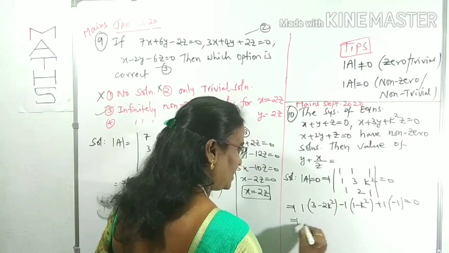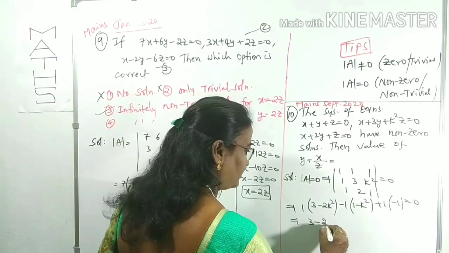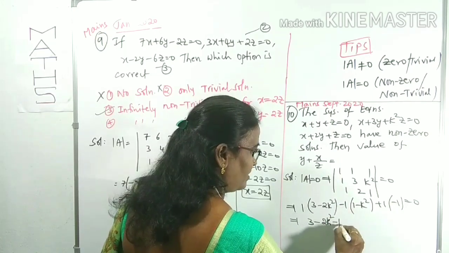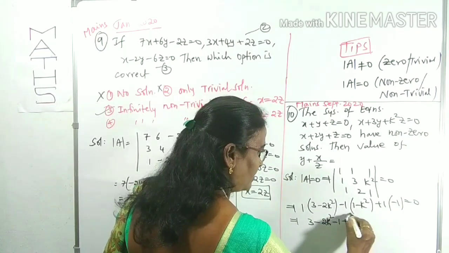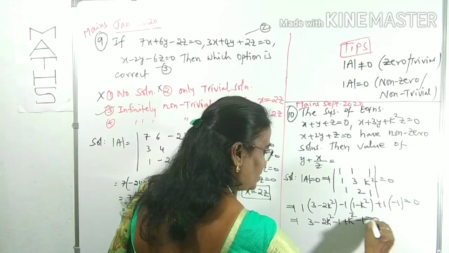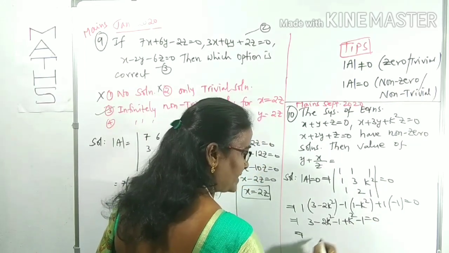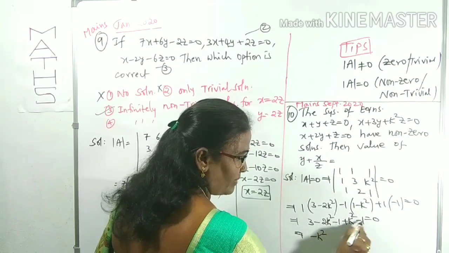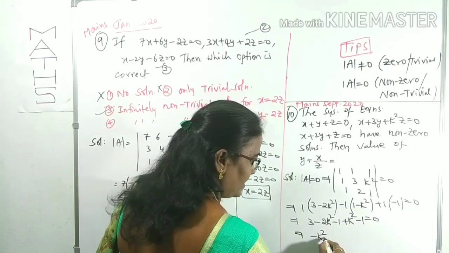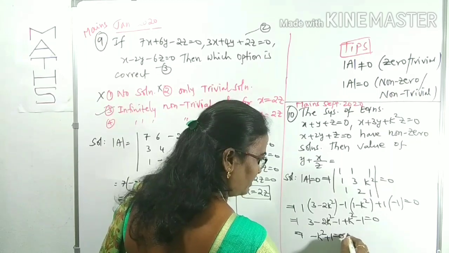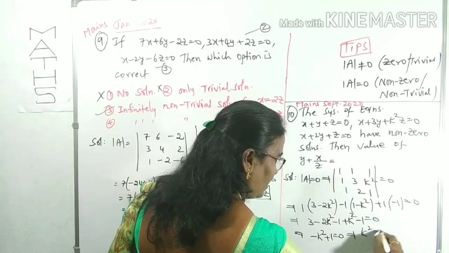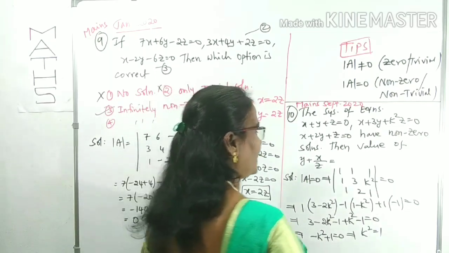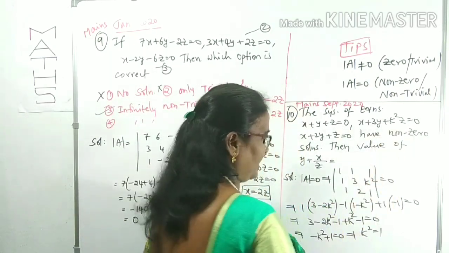Now next one, 3 minus 2 k square minus 1 plus k square minus 1 equals 0. Minus 2k square plus k square is minus k square. 3 minus 1 minus 1, that is 1, equals 0. So indirectly k square is 1. k square is 1. For the k value, you can take k square only, as it is there in the equation.